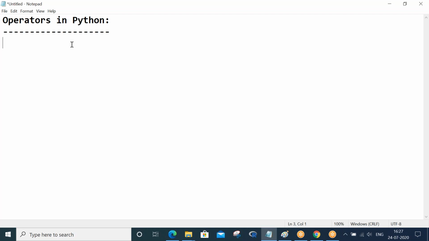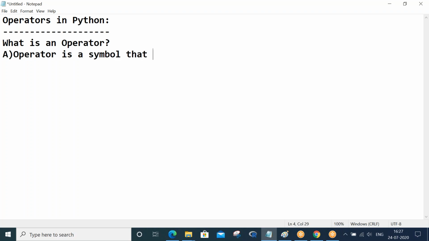What is an operator actually? An operator is a symbol that performs some operation on operands. Basically, operators are nothing but various symbols.